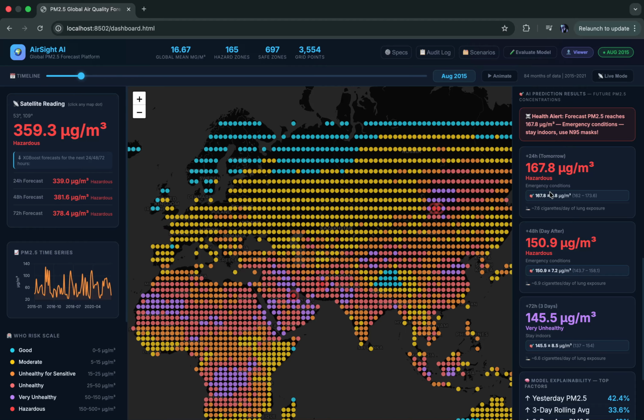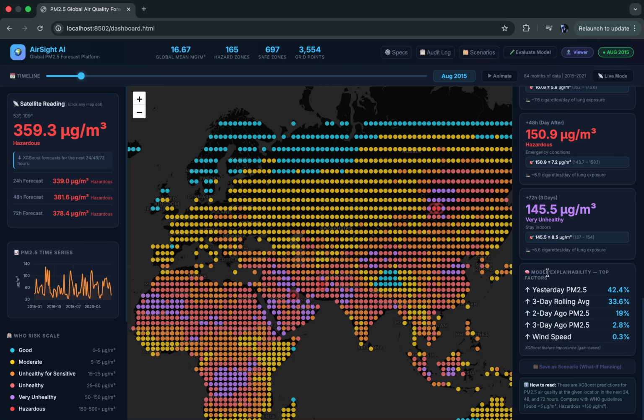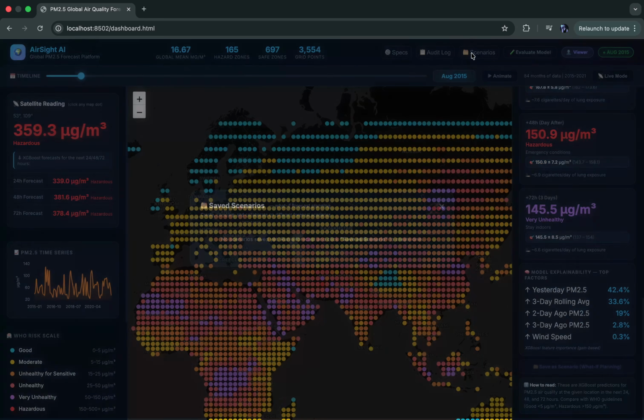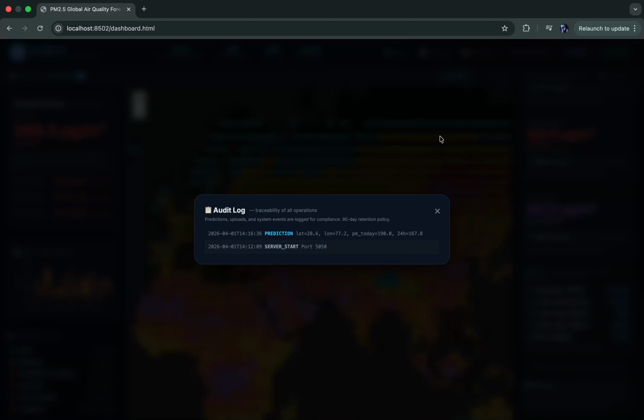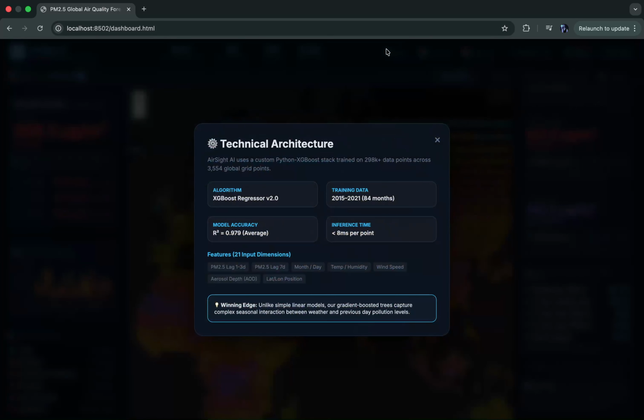So it predicts for tomorrow, a day after, and 3 days of forecasting. And of course the explainability factor is also given here, and we can save this scenario. We can also audit the logs. Audit logs are present over here. You can see the specs.